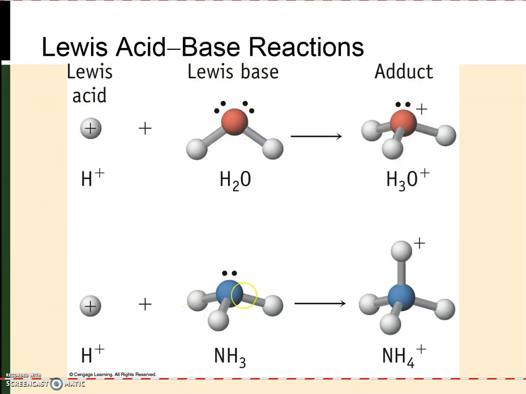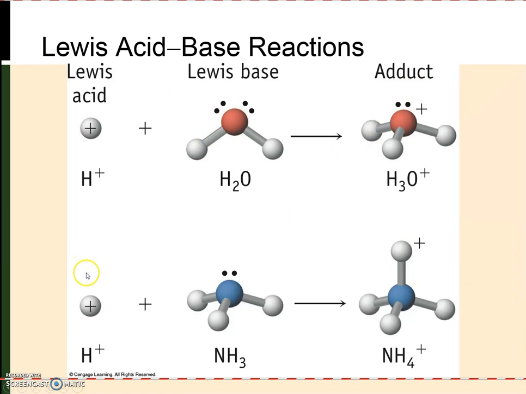So in general, the reaction between a Lewis acid and base is always going to involve each of these species forming a new bond, which results in a new chemical species referred to as an adduct. As I mentioned before, protons are also Lewis acids and Bronsted acids, and a proton reacts with water. This is a proton transfer reaction we've seen many times to form hydronium. In this case, the proton is acting as a Lewis acid, and water is acting as a Lewis base, donating one of its lone pairs of electrons and forming what we call an adduct.